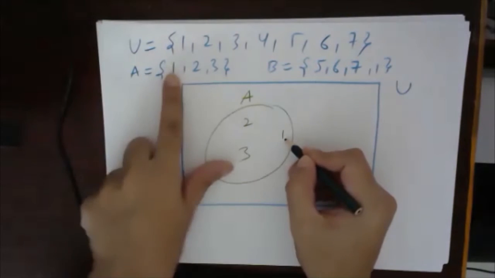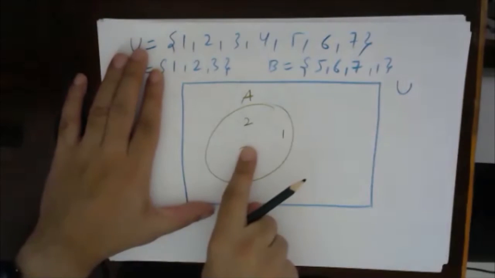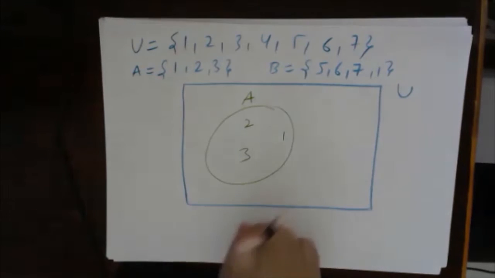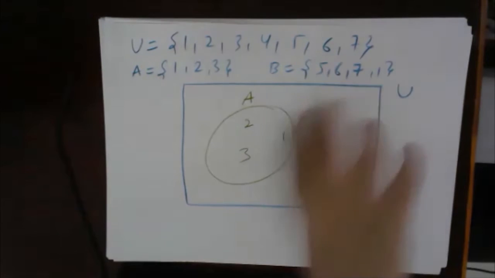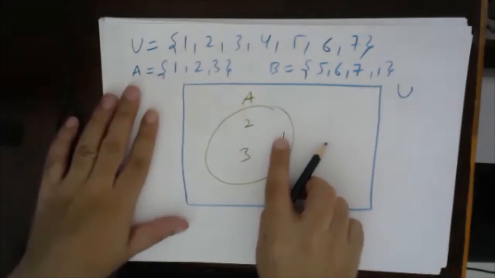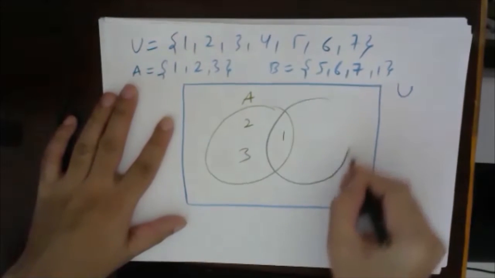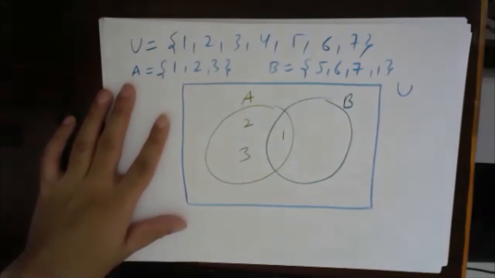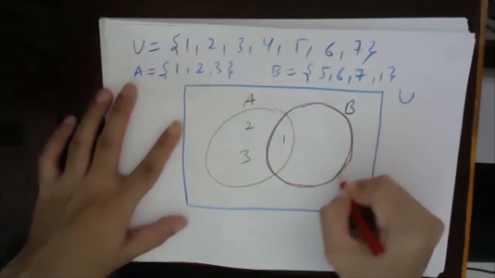Now 1 is included in A and 1 is included in B, and in the universal set also, because it is a set. And remember, in a set I already told you that an element we will not write again. So the same will be the property with this Venn diagram also. So 1 will be represented once because it is the same element. 1 will be shared by A and also by the set B. But set B has which extra elements?